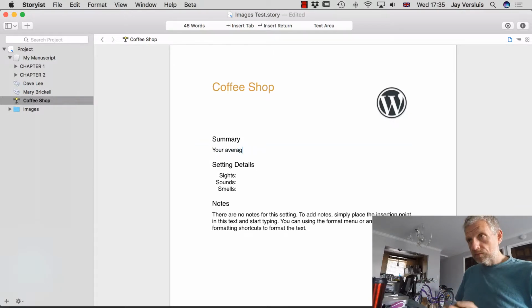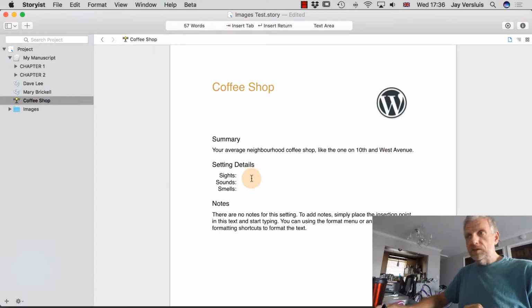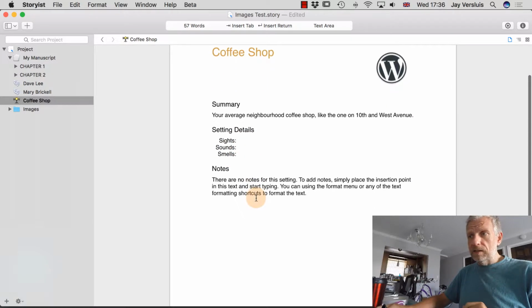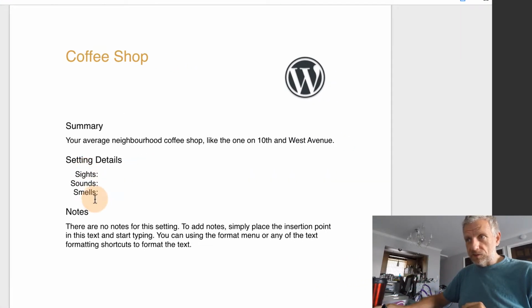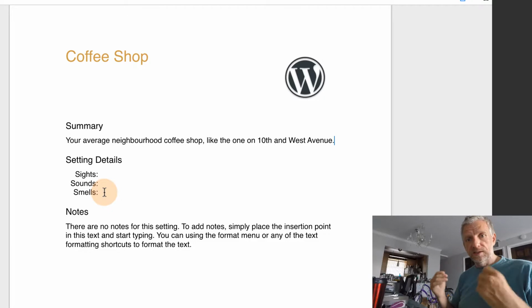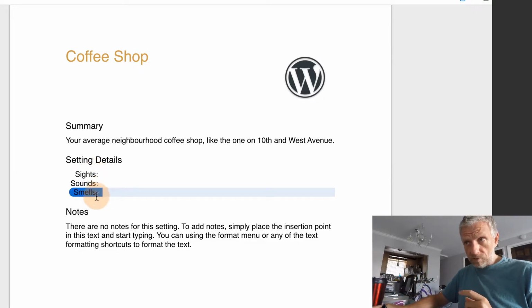Your average neighborhood coffee shop like the one on 10th and West Avenue, for example. And you can add the sights and sound and the smell, and of course you can take some notes here. See these as templates to get you started. So setting details, for example, we have sights, sounds, and smells, but you may find that you want to define other important aspects about your settings or your characters or your scenes or whatever, in which case you can hover over these things.